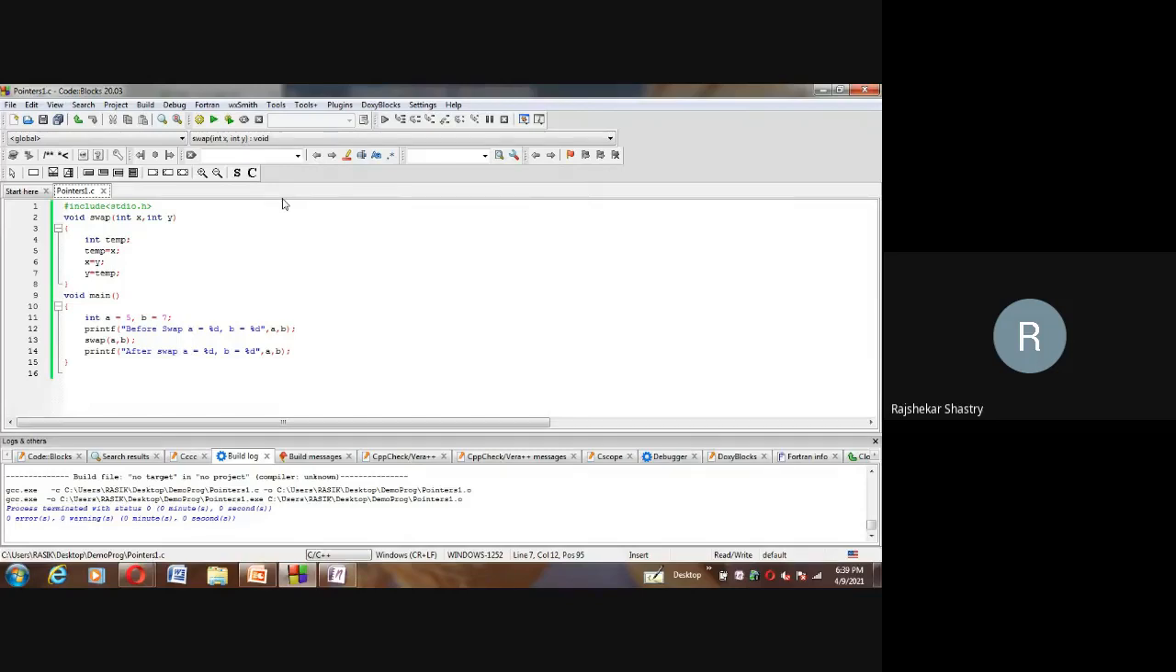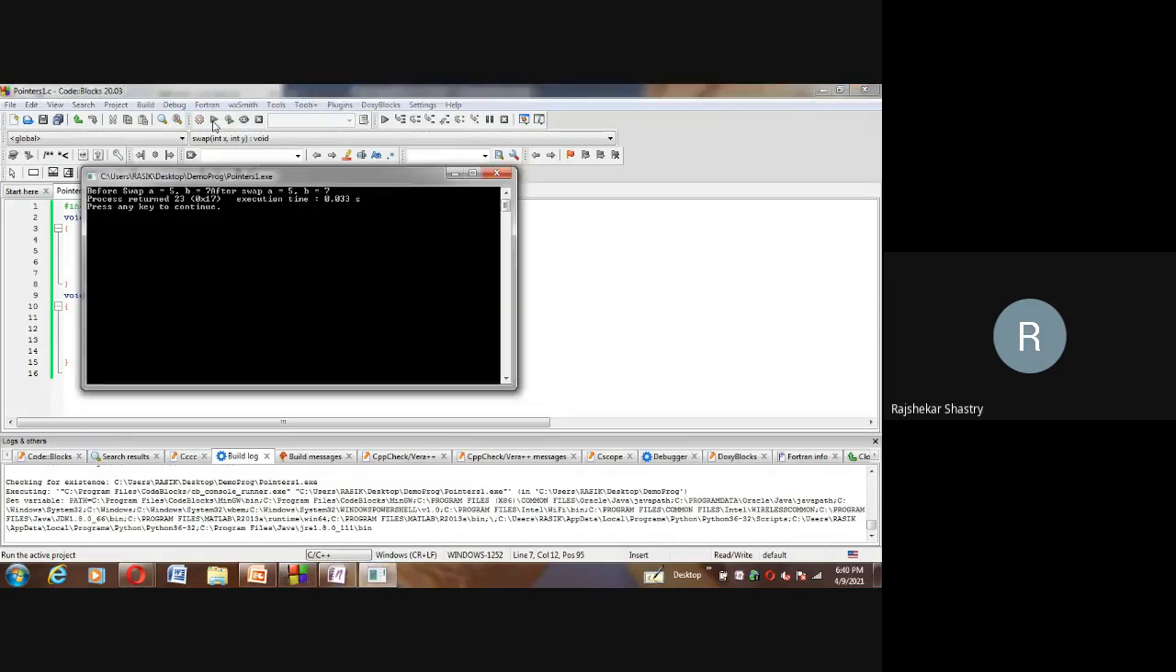Because in the swap method, the frame generated for x and y is entirely different. The memories generated for x and y, and even temp, are completely different from the memories created for a and b. So a and b, x and y, don't share any memory locations or addresses. Before and after swap, nothing takes place here. Before swap, a is 5, b is 7. After swap, observe carefully that a is still holding 5 and b is holding 7. That means no effect has taken place.